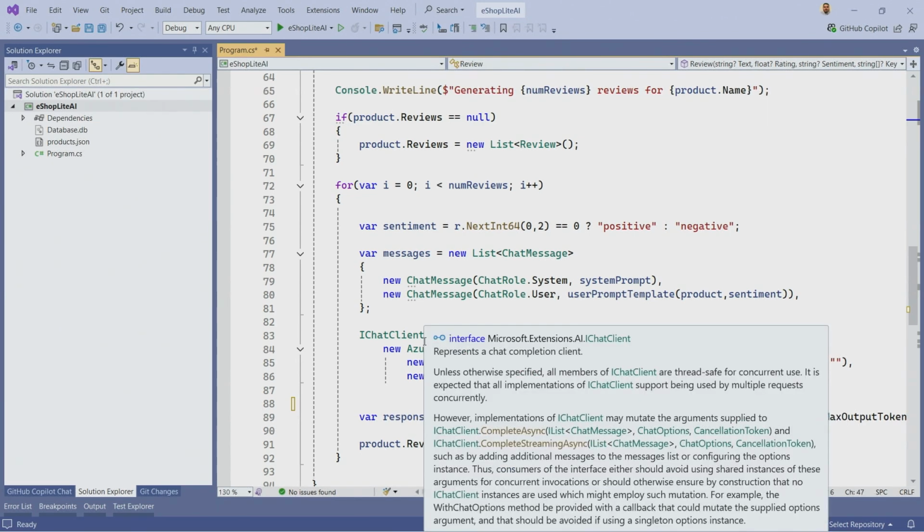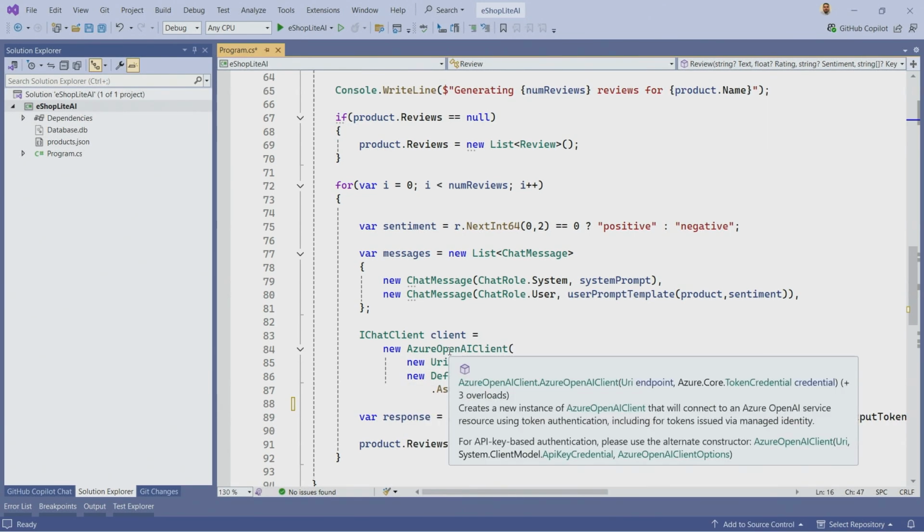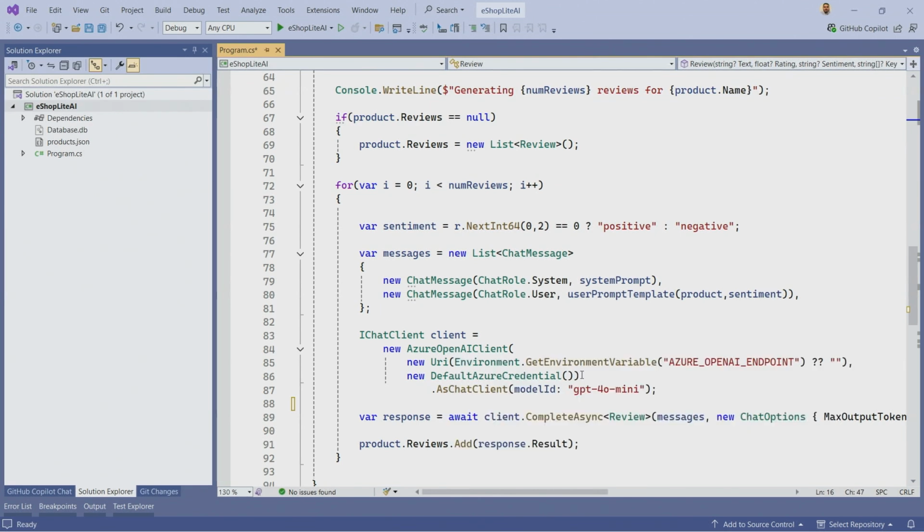This is using the extensions.ai. And in this case, we're using Azure OpenAI. And so we configure everything here. We're using the GPT-4o set of models. And then we're telling it complete async.